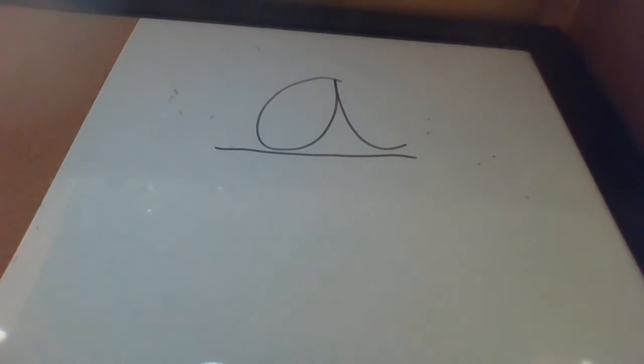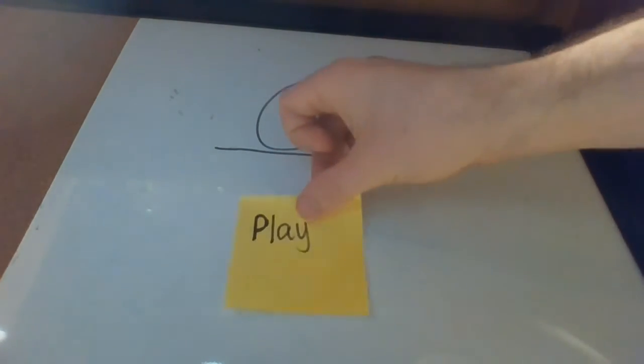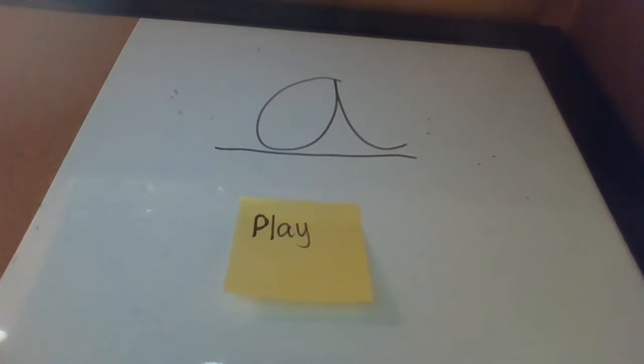Now, I want you to try a couple more activities. I'm going to give you a couple more words, and then we're going to move on. But I want to see how much we've learned so far. Where is the A sound in play? Play.